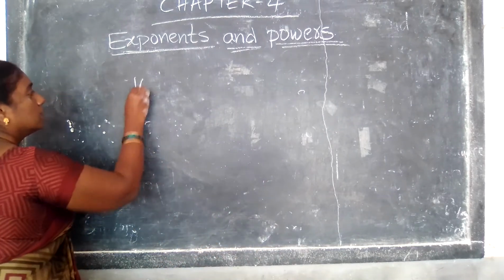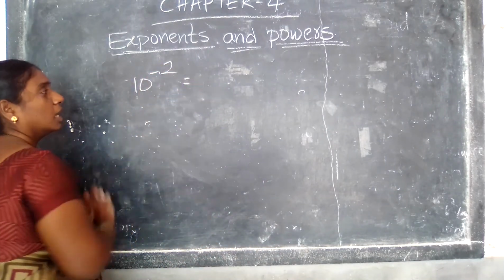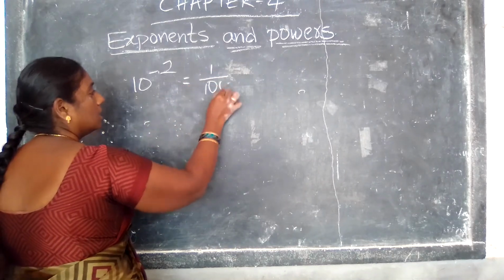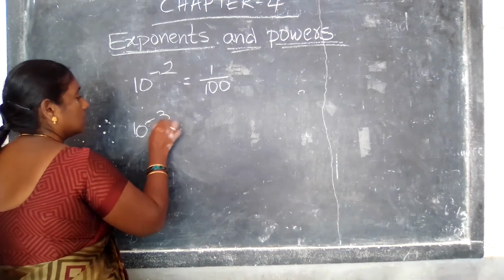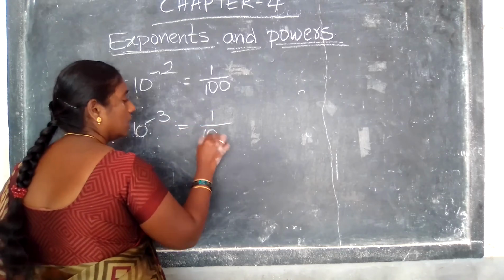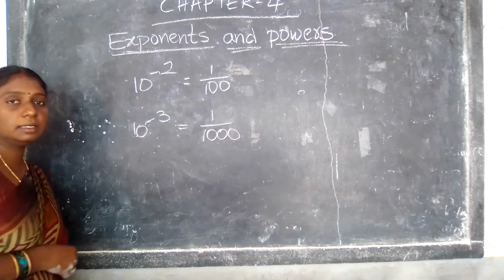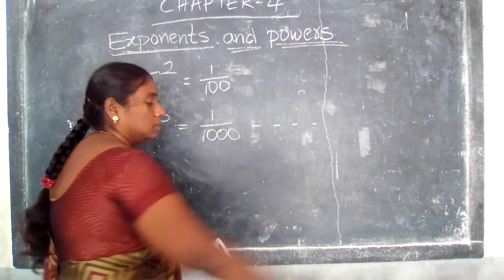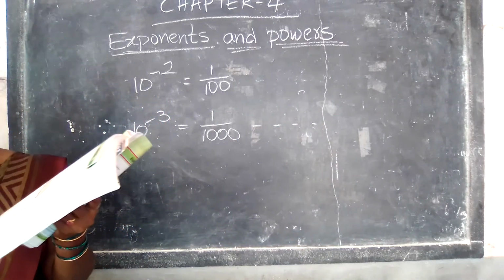See here, 10 power minus 2. Now tell me, 10 power minus 2 means 1 by 100. 10 power minus 3 means 1 by 1000. Okay? 10 power minus 3 is equal to 1 by 1000, and so on. Understood, all of you?